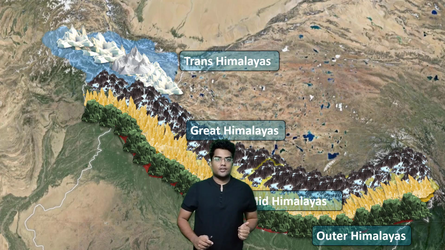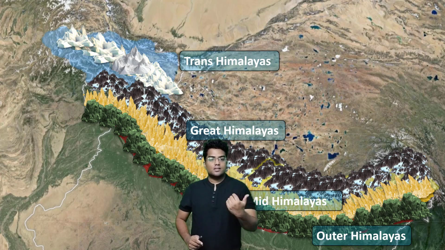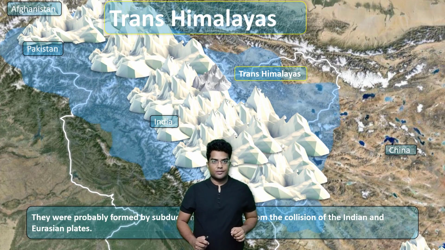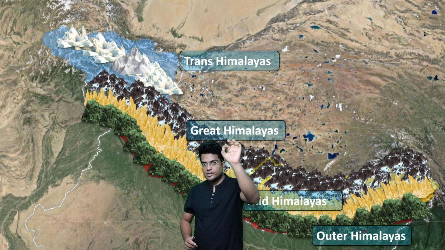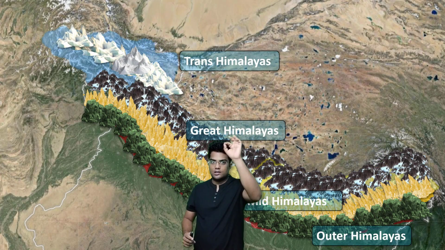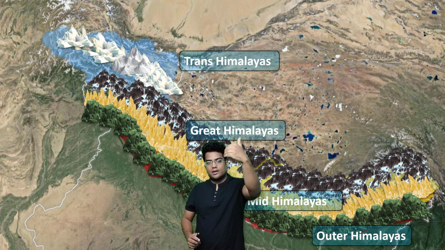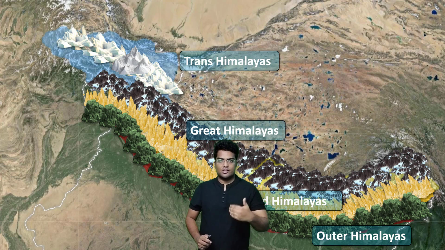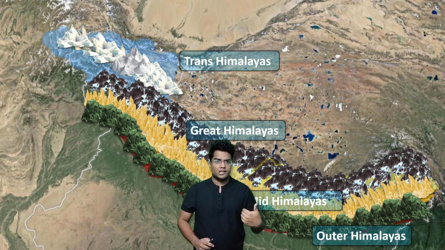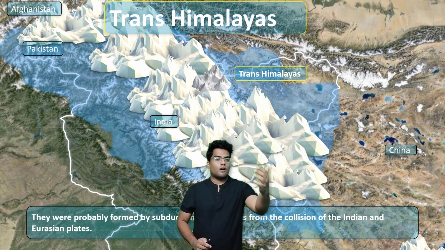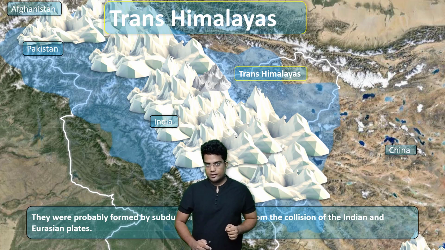Now, we are essentially interested in the Zanskar Range. The Zanskar Range basically comes in the Trans-Himalayas. If you have noticed, the Trans-Himalayas comes at the top, the northernmost Himalayas. The whole Kashmir Ladakh region essentially comes under the Trans-Himalayas, Gilgit-Baltistan, all those regions. And it covers parts of Afghanistan, Pakistan, India and China.